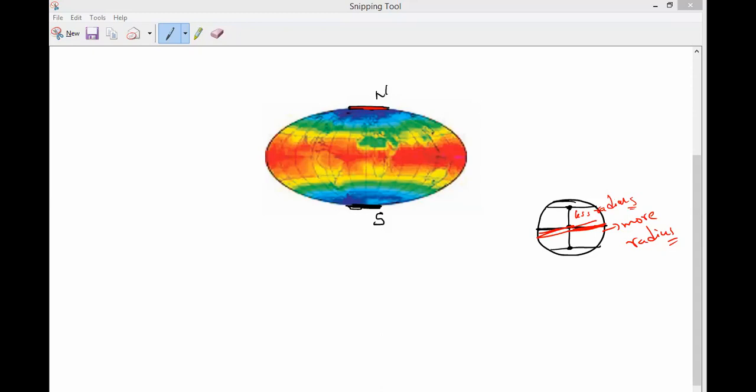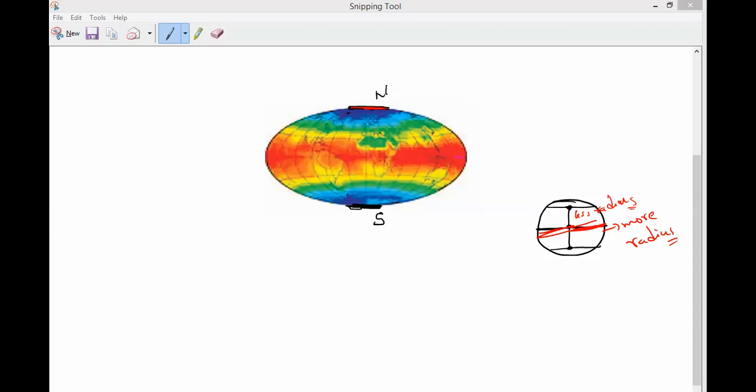Next, second point. The value of G is minimum at the equator. Because why, guys? Because the radius is more. The radius of the earth is maximum at the equator.